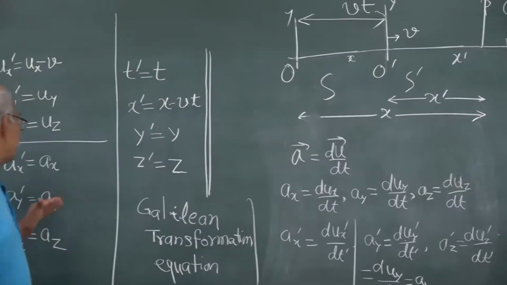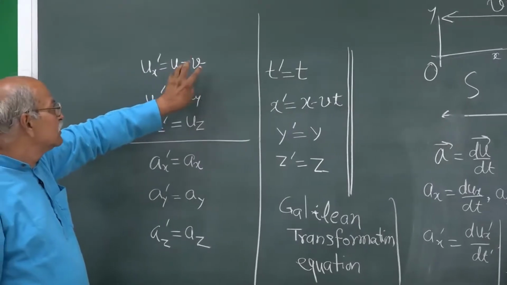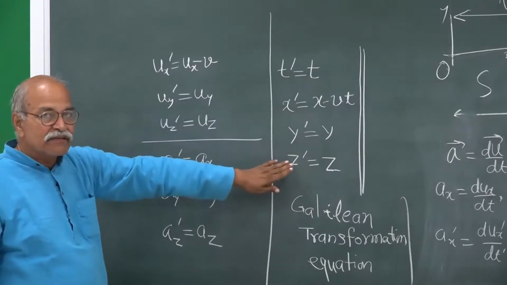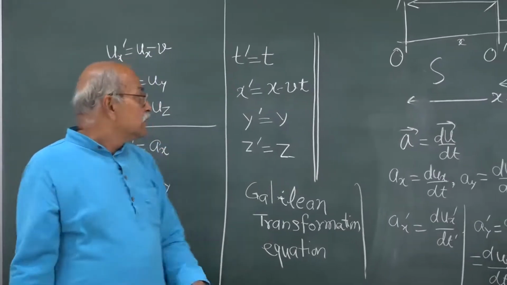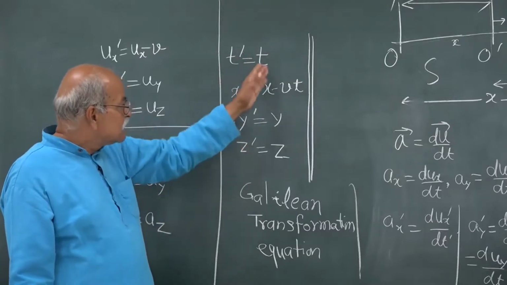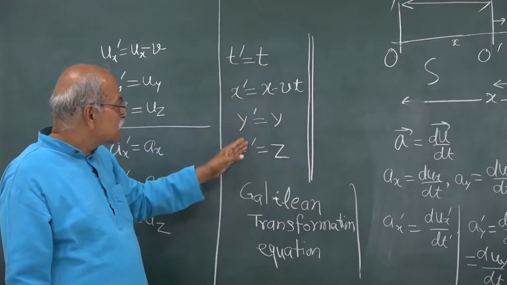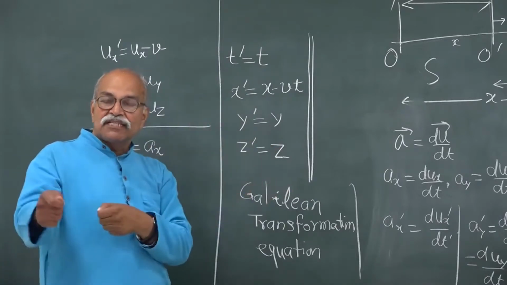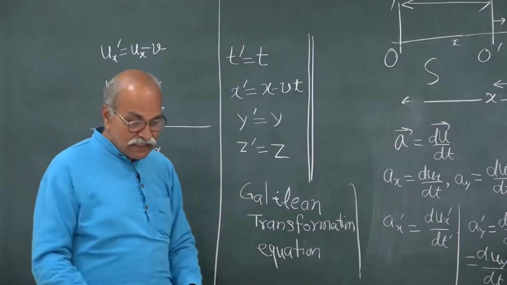So, that is one. Velocities are different in x component, that frame velocity has to be subtracted going from S frame to S prime frame, and for coordinates these are the transformation equations. You can write reverse transformation equations. This I have written x prime, y prime, z prime in terms of x, y, z. If you want to write x, y, z in terms of x prime, y prime, z prime, t prime, just reverse, v will become minus v and then primed and unprimed are changed. So, that gives you the reverse equations.